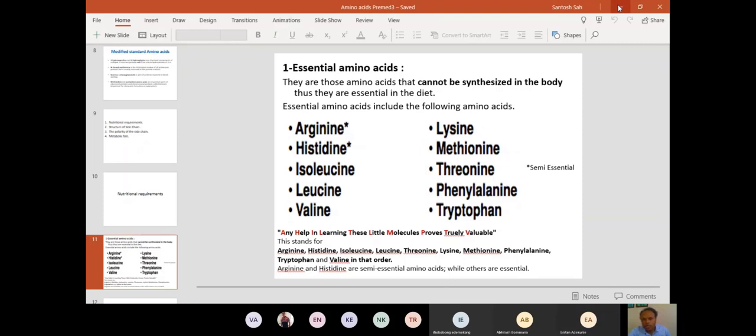See, semi-essential amino acids are synthesized in very low quantity, not in sufficient quantity. Therefore, they are called semi-essential. Okay, thank you.